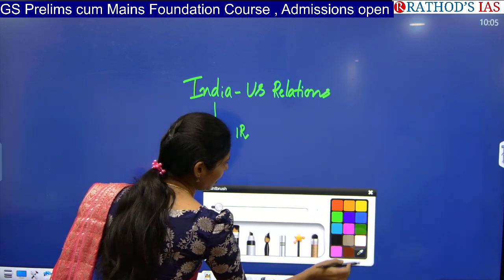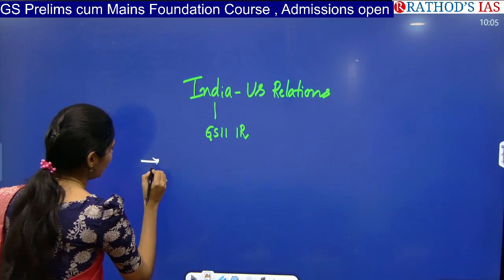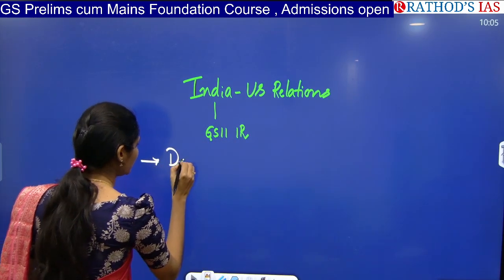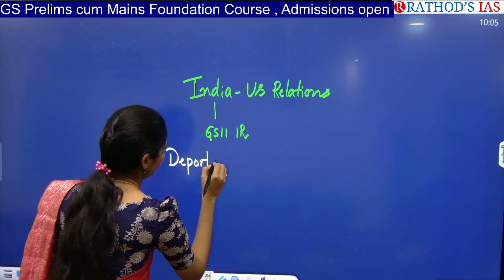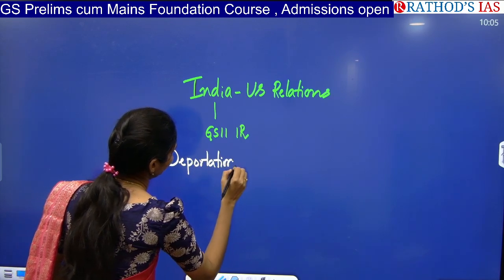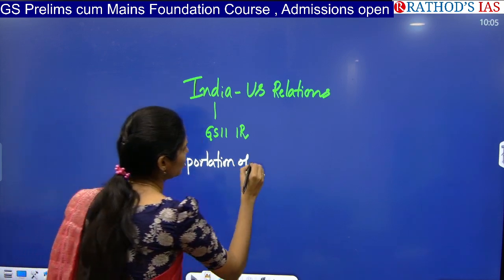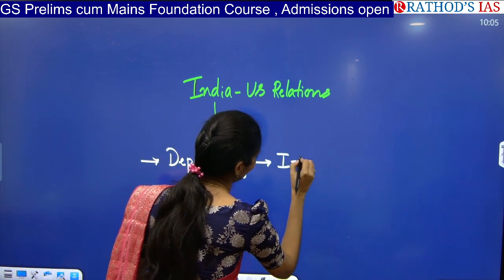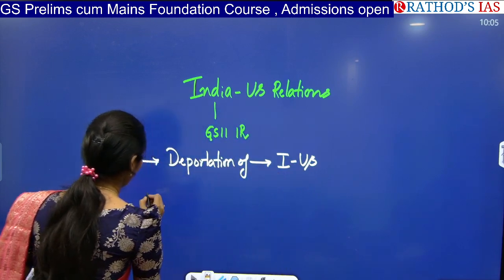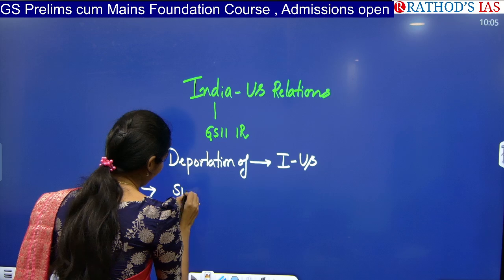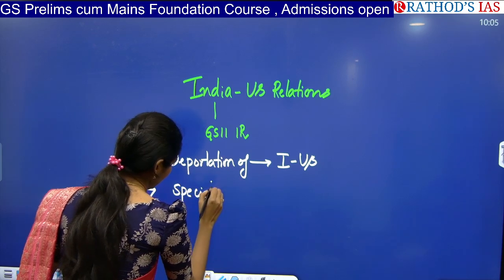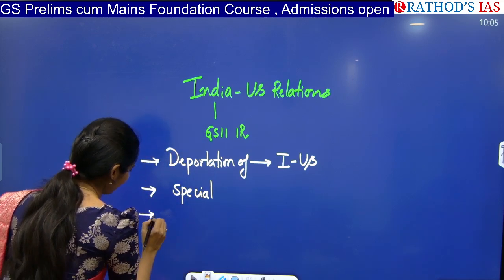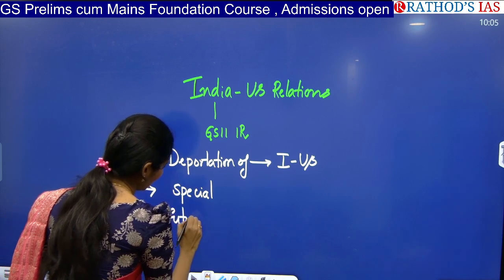So what exactly are the dimensions you have to see? You have to see how this deportation of illegal migrants is going to affect India-US relations, and why this deportation is special now. Okay, and even you have to see the future impact.